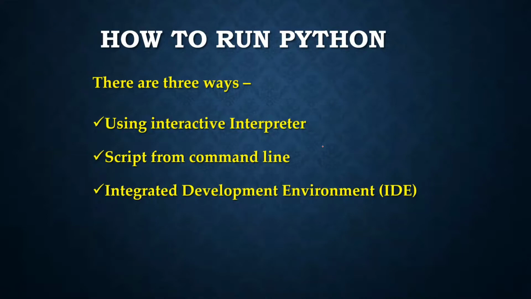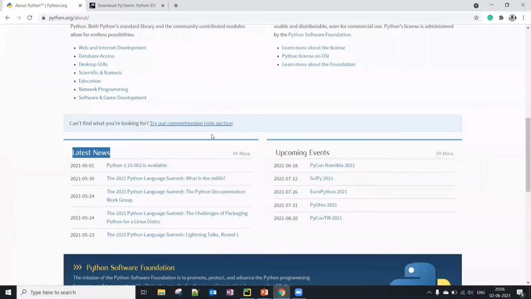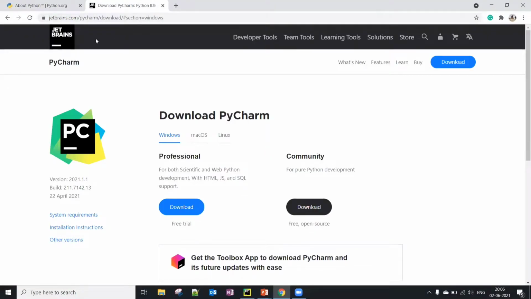Let me open my IDE. Here on my machine I installed the PyCharm IDE. If you want, you can install PyCharm too. It installs Python on your machine by default. There are two versions, professional and community.